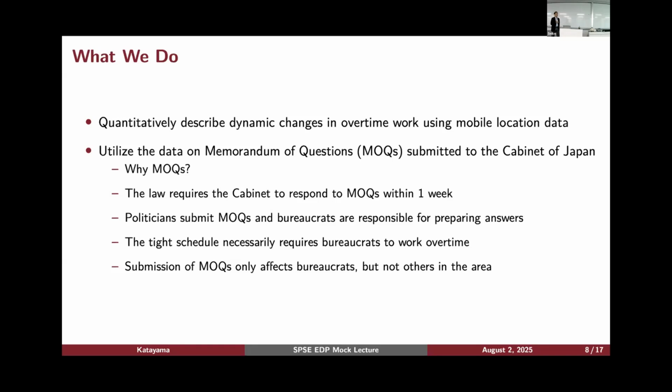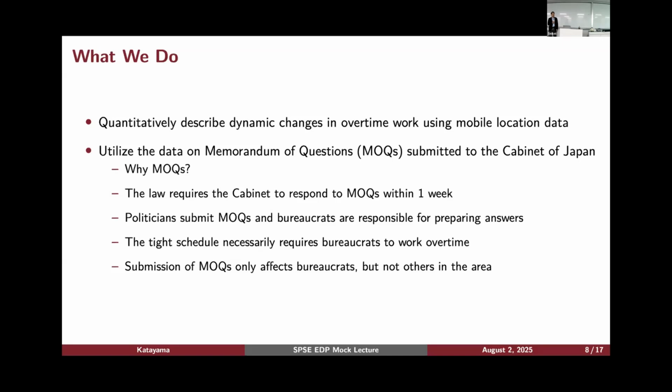You may think that that might be an easy job to do. But the answers are the official statement of the government, so it has to be approved at the cabinet meeting. In order for the answers to be approved, it has to be ready 2 business days in advance. So including cabinet meetings, 3 days are already gone. And also you need to go through an internal approval process. You need to talk to the boss, who will talk to his boss and so forth. Those internal approval processes take time.